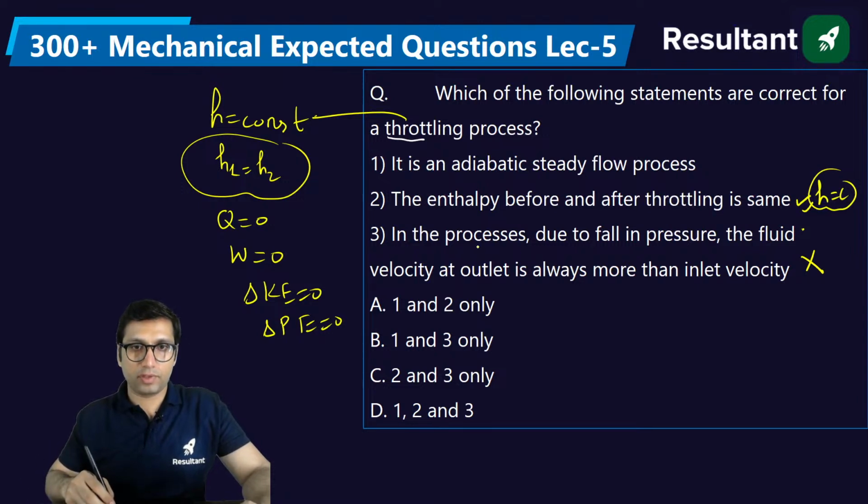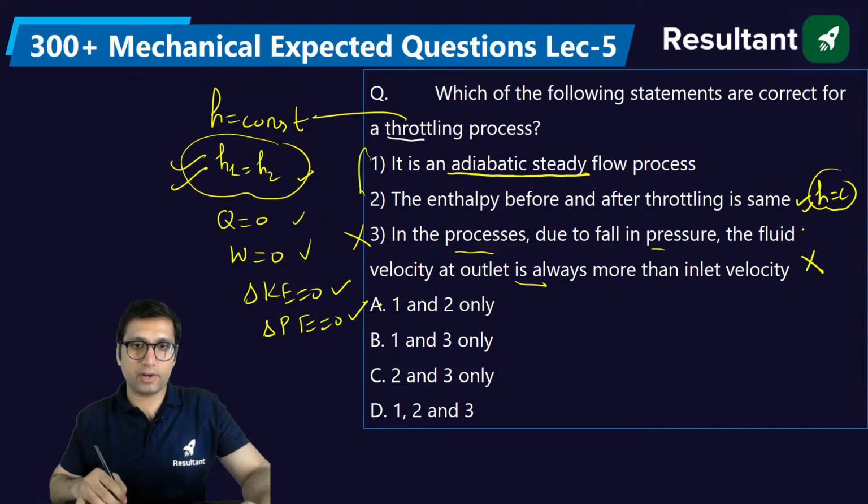If you say that in the process, due to the fall in pressure, velocity will be more, that means you are considering the kinetic energy. But in the throttling process, we neglect the kinetic and potential energy, heat and work. Then only you get this relation that enthalpy is constant. So this will not be the right answer. Yes, it is an adiabatic steady flow process. So 1 and 2 will be the right answer for this question. Okay.